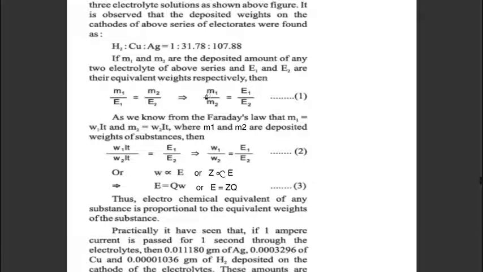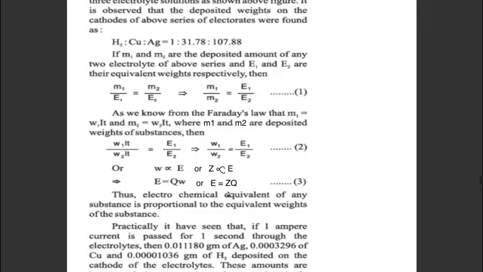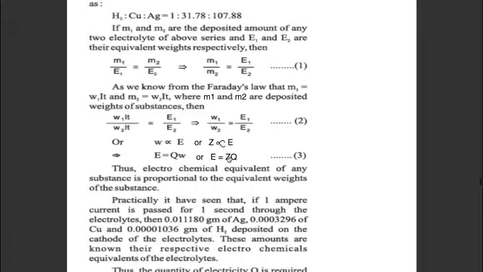Now from Faraday's first law, M is equal to ZIT or WIT. In place of M1 we can write W1IT, and in place of M2 we can write W2IT. So from equation 1, equation 2 can be written, and from equation 2 we can say that W is proportional to E. That is Faraday's law, W proportional to E or Z proportional to E, or it can be written as E equals ZQ. Thus the electrochemical equivalent, this Z, of any substance is proportional to the equivalent weight of the substance. E and Z are proportional to each other.